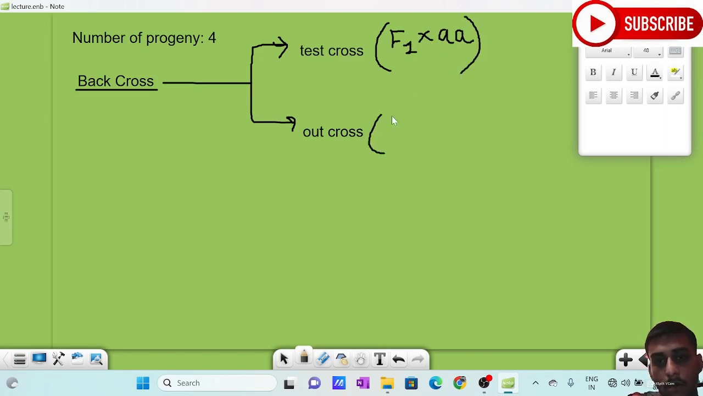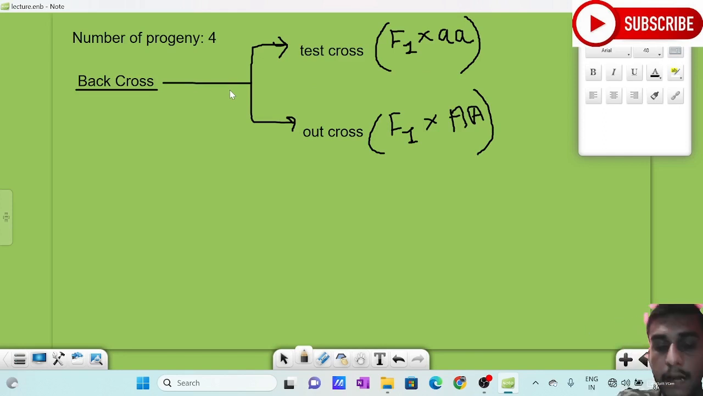What is out cross? Crossing of the F1 generation with their dominant parent, or a homozygous dominant. Yes, it is homozygous dominant according to Mendel's experiment, right? Because he has taken homozygous forms of parents in the parent generation cross, right? Parent generation.